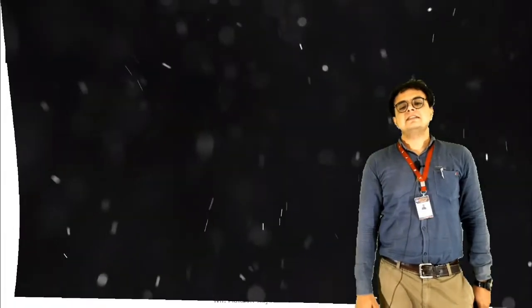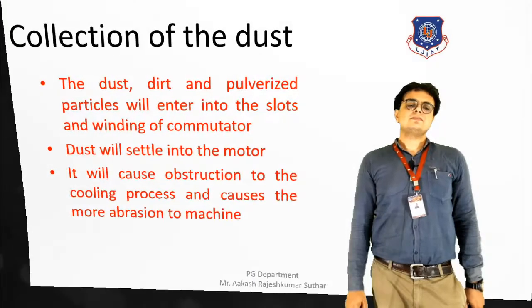First, in the animation, the video behind me, what do you see? You see the dust particles. Basically, dust particles are highly responsible for the damage of the electric motor.